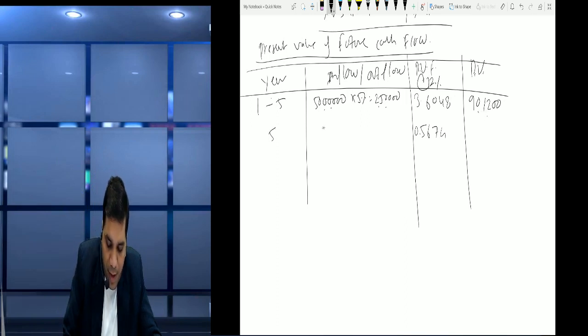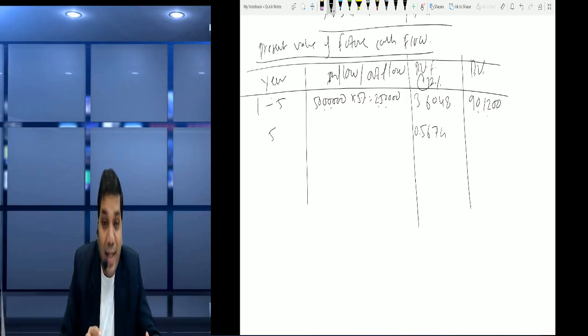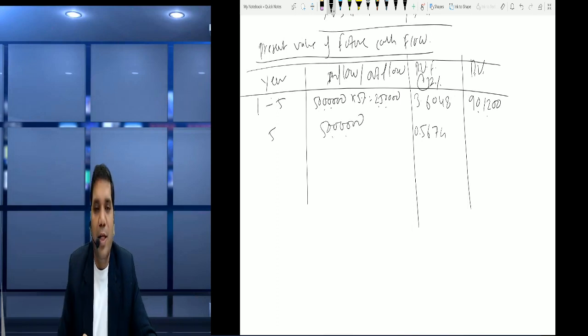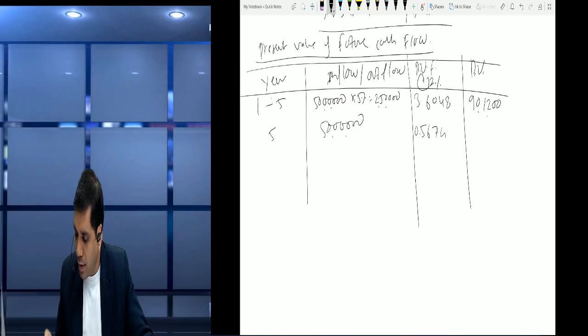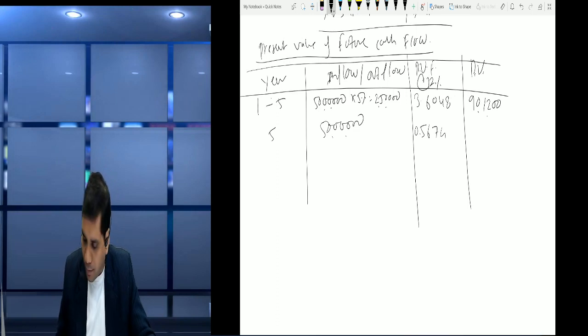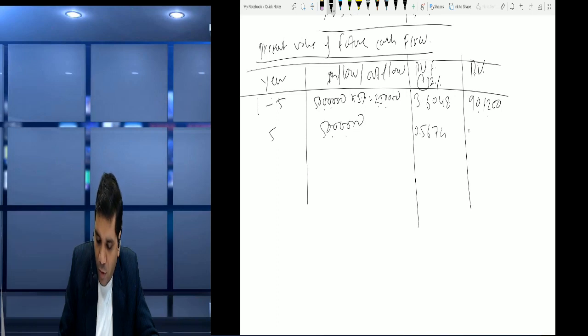And in the 5th year we have to pay the entire loan, that is 50 lakh, the principal, into 0.5674. So 50 lakh into 0.5674. What is 0.5674? It is nothing but the present value factor of the 5th year.